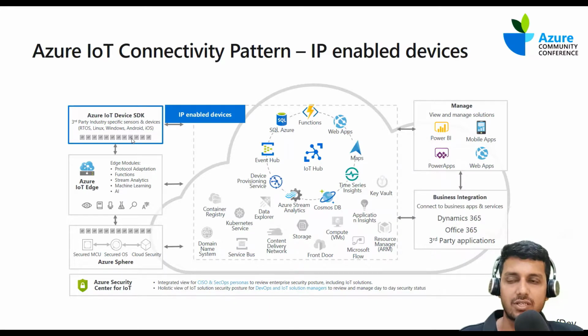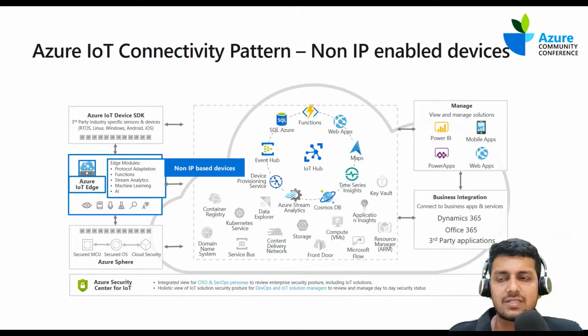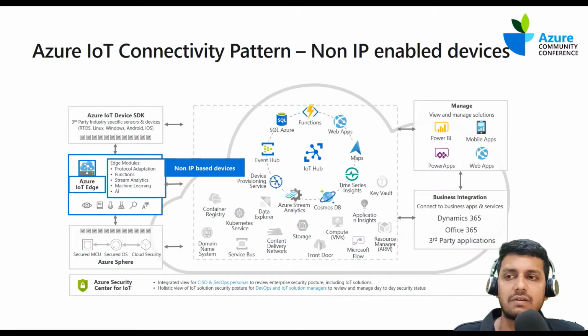The second type of devices are mostly devices that cannot have internet connectivity, right? So just think of devices that would sit on a factory floor or a site or places where you can't simply imagine internet connectivity, or it is a rugged device that cannot process data, or it cannot hold any compute or memory.